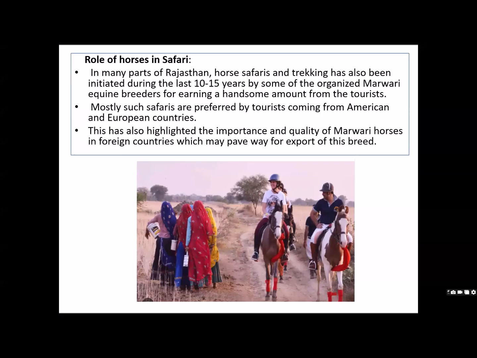where they organize a type of short treks or walking trails, to carry these mostly Americans or Europeans, because they enjoy this type of trailing.